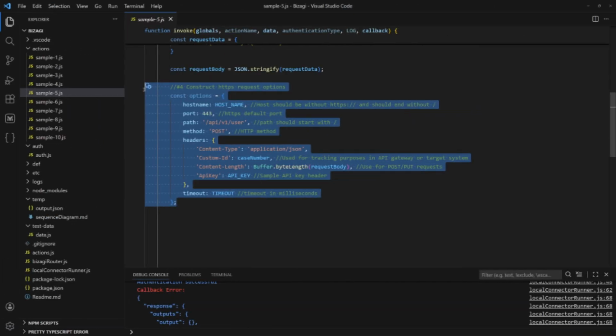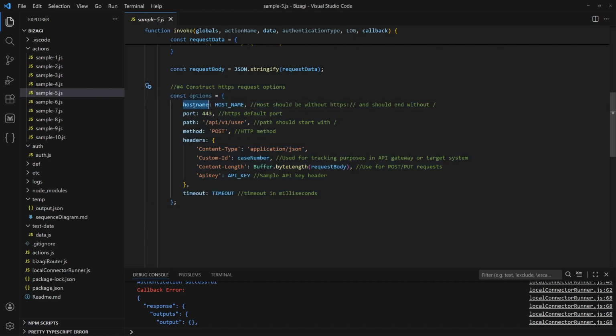First, we define HTTPS options object, which includes hostname without HTTPS at the beginning. Port usually is 443. Path will specify the specific API, HTTP method, and headers. In the headers, I always recommend passing case number. This is extremely useful when tracing API calls back to specific Bizagi case.